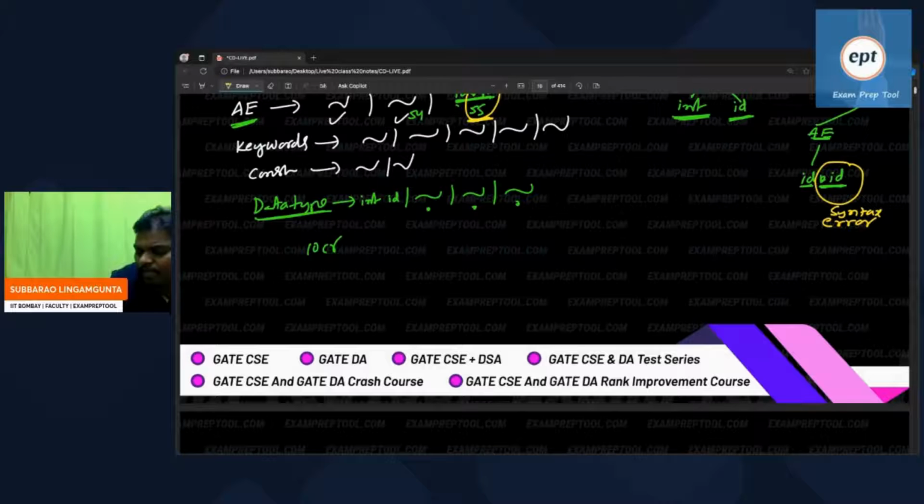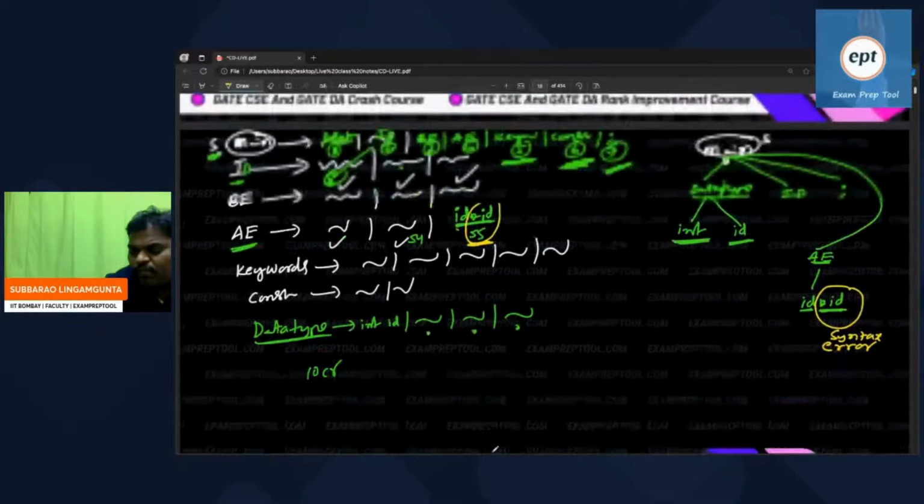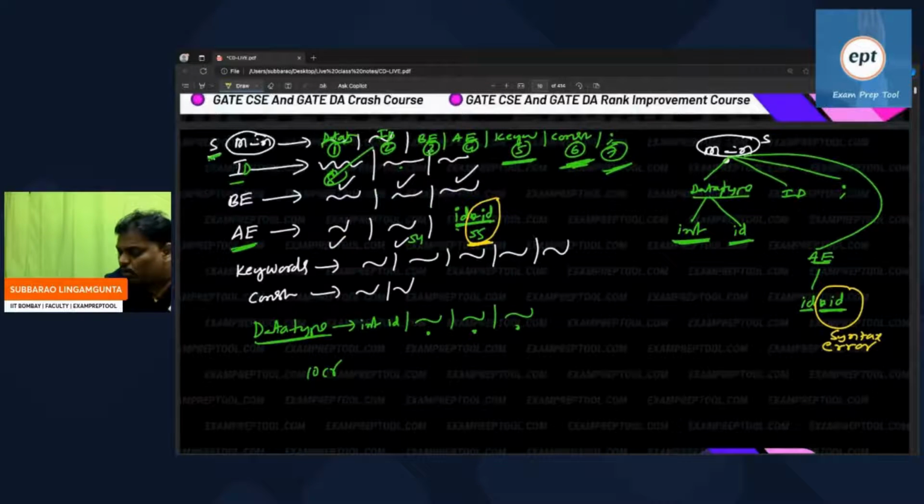But according to 55, the further story is star ID, so the parser expects star ID. The parser asks the lexical analyzer, can you give the next token also? In the next token, instead of star, there is an ID. So the parser gets to know there is a syntax error. The programmer has written something wrong.